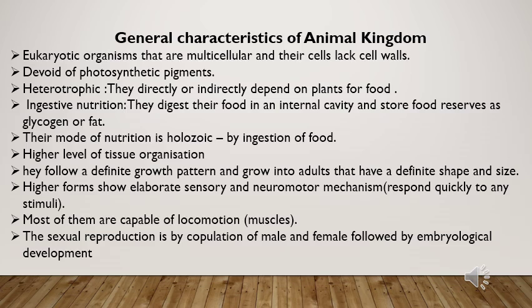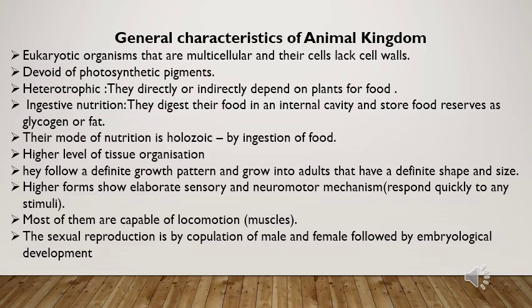For example, if we talk about human beings, we are also animals. In human beings there is a definite growth pattern. Our first life stage is the zygote. The zygote divides and converts into an embryo, the embryo converts into a fetus, and the fetus gets converted into an infant. The infant keeps growing until we become adults, where we attain a definite shape and size. So we follow a definite growth pattern.